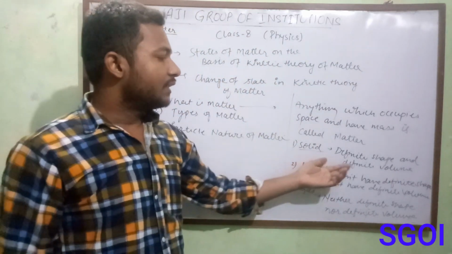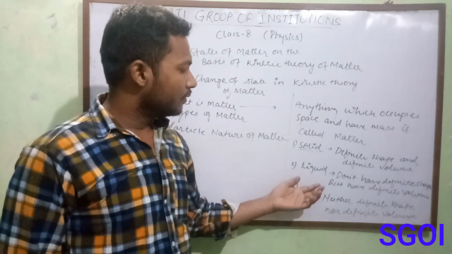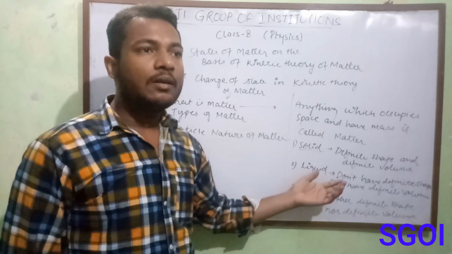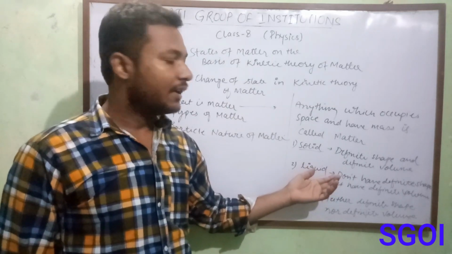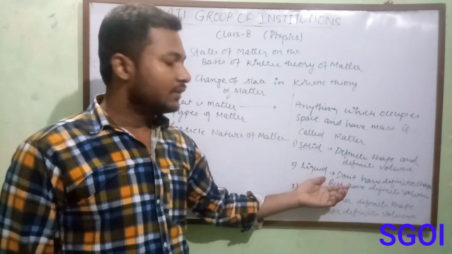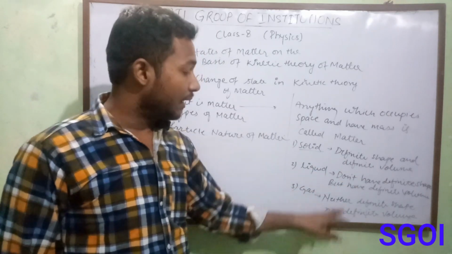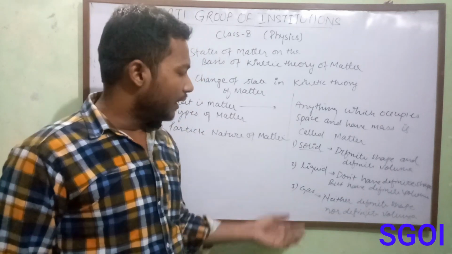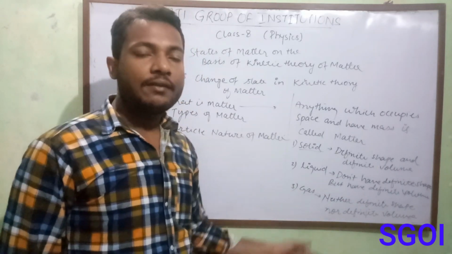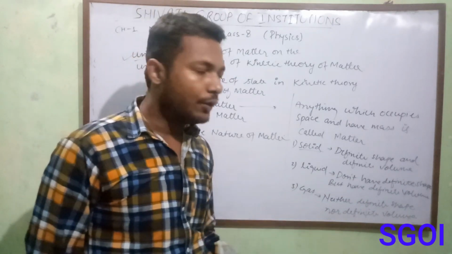So solids have definite shape and volume. Liquids don't have definite shape. In whichever container it is kept, it takes the shape of that container, but it has definite volume. And gases have neither definite shape nor definite volume.